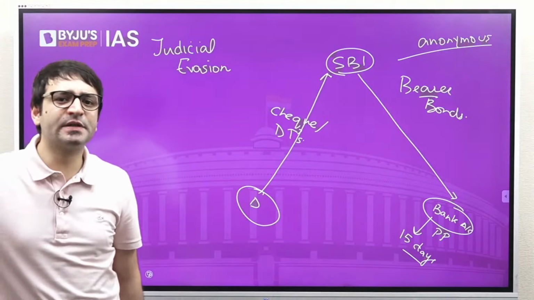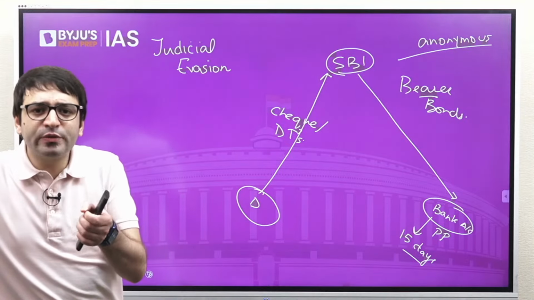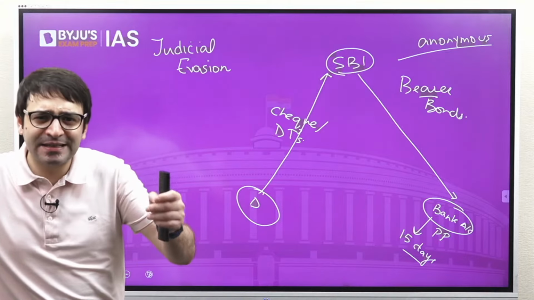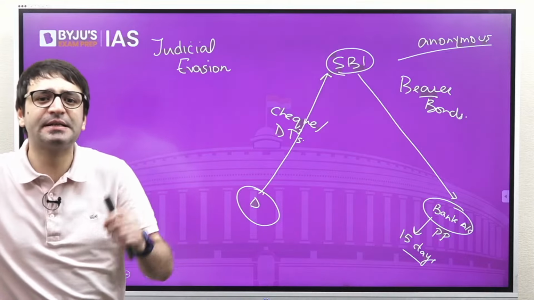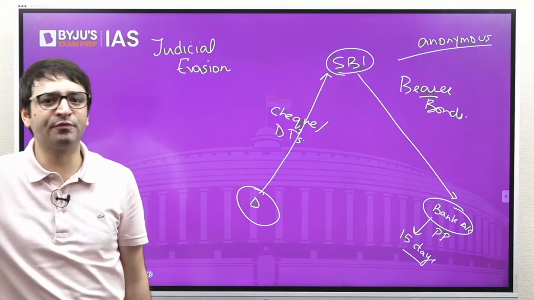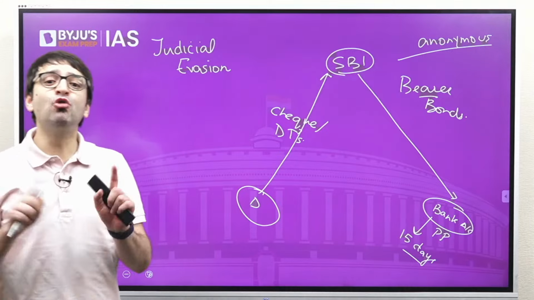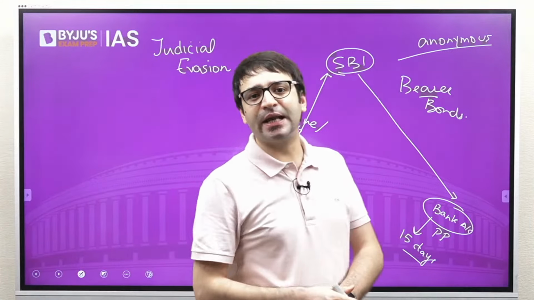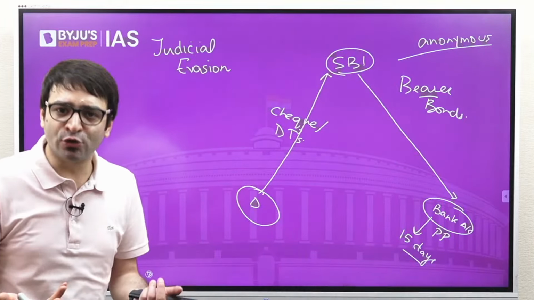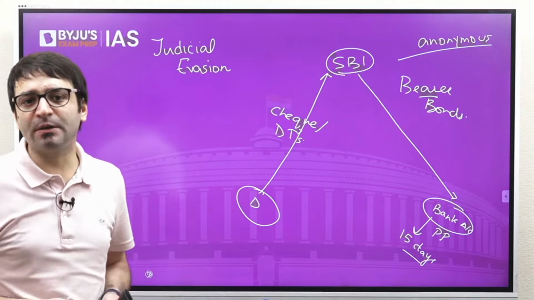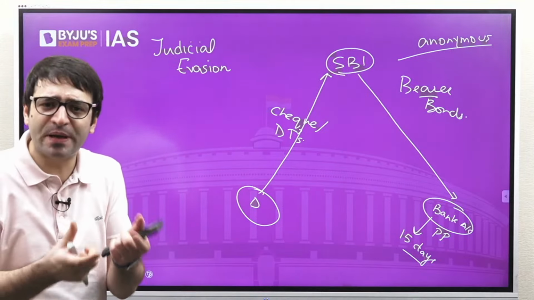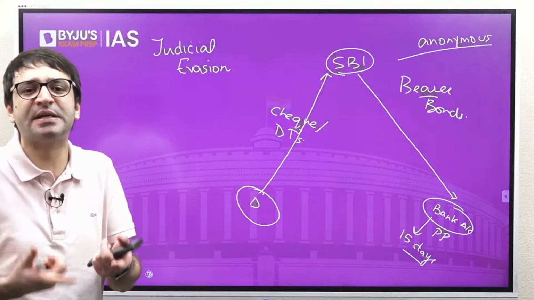This is where some activists claim that the right to information, so far as knowing the antecedents of political parties and their candidates is concerned, is a fundamental right under Article 19(1)(a) of the Constitution. Right to know about the candidates contesting election is a fundamental right of the citizens of this country. But here we will never get to know who is donating money to which political party and how much. That is why it is full of opacity, it lacks transparency, and that is why some people say it should be struck down.